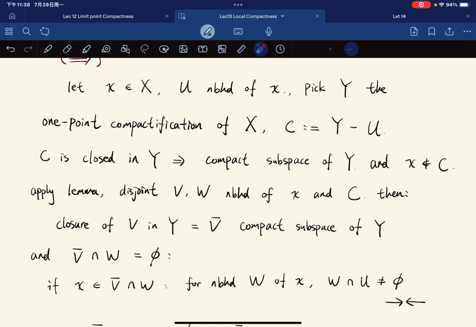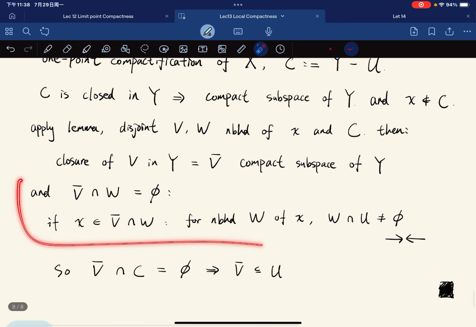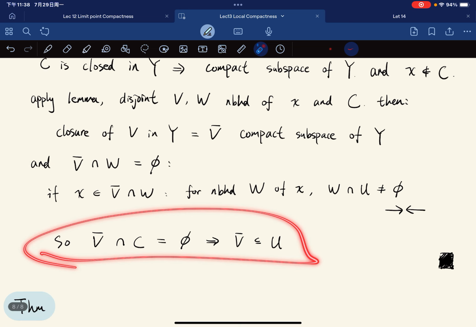Then we have the closure of V in Y, which is a compact subset of Y, and V bar and W are disjoint. Okay, so we have this as desired.